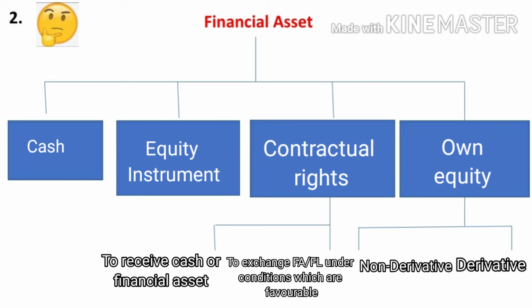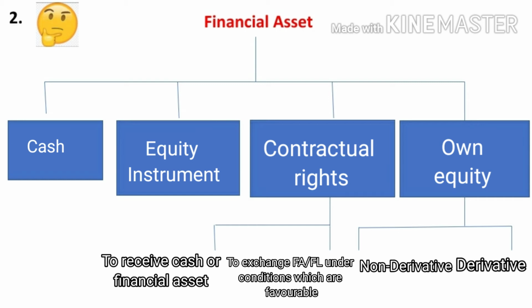And own equity is further divided as derivative. Derivative means exchange other than fixed for fixed. It means exchange of anything other than fixed. For example, if I enter into a contract and I will receive either cash or anything other than fixed. This is the meaning of own equity.